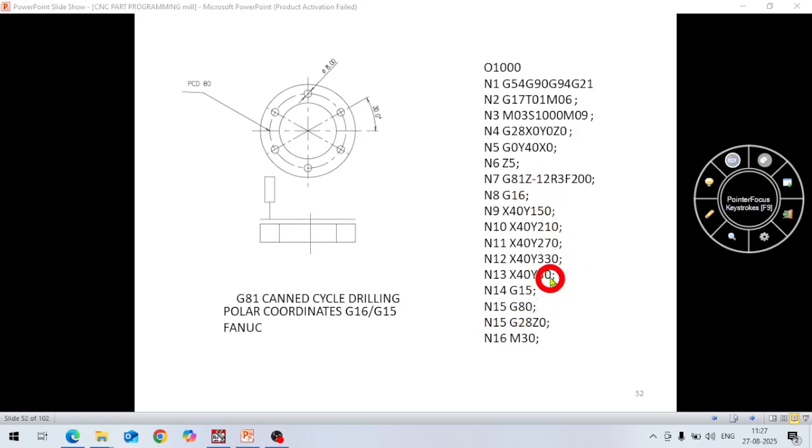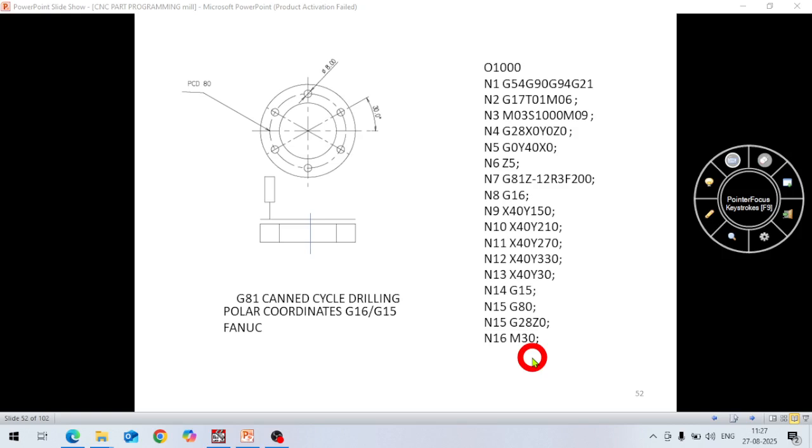So all holes we have drilled, canned cycle is cancelled, and then in next line, G28 Z0. So the tool will come to home position. After taking Z0 as an intermediate point, it will come to Z0 and then it will go to home position. And then in next line, M30.